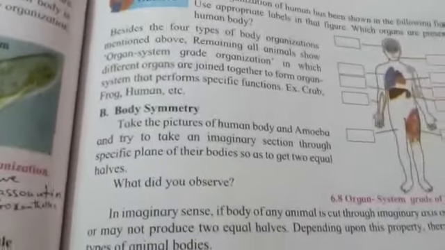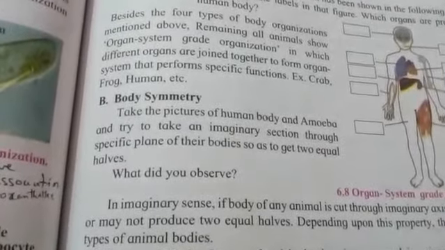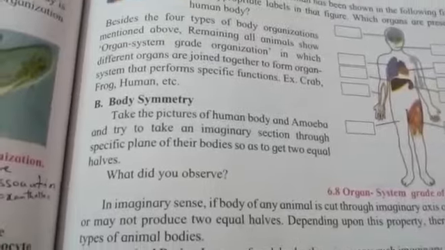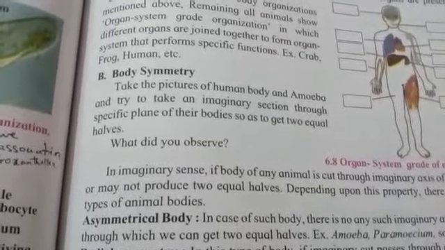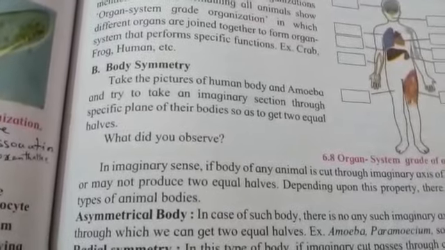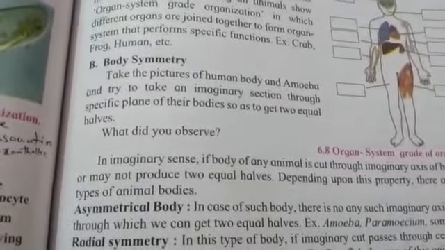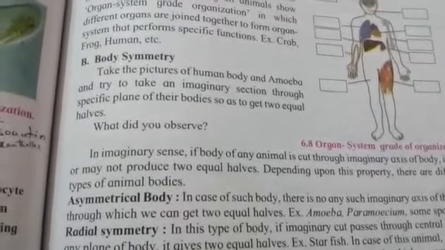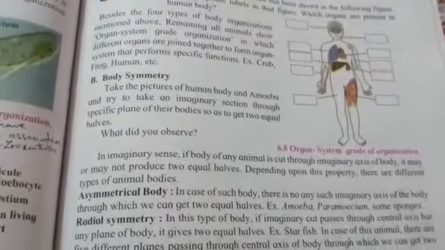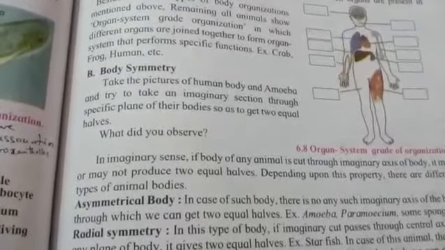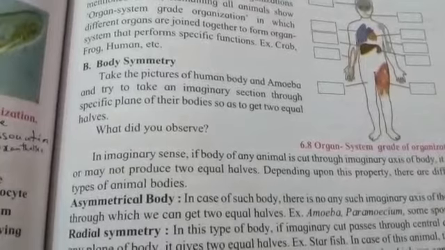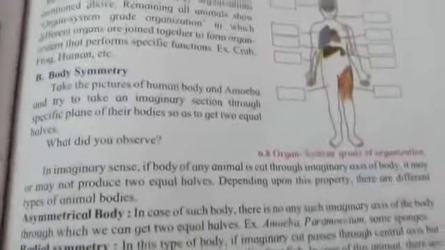Now let's move towards body symmetry. The meaning of body symmetry is repetition of the parts in the organism's body. We are not going to make a real cut of any organism's body, but we just have to imagine that if we are cutting any animal's body through an imaginary axis, then it may be split into two equal parts, or it may not. So it may produce two equal halves, or it may not produce two equal halves. It depends upon the property of different types of animal bodies.